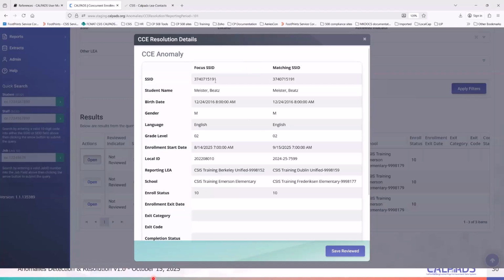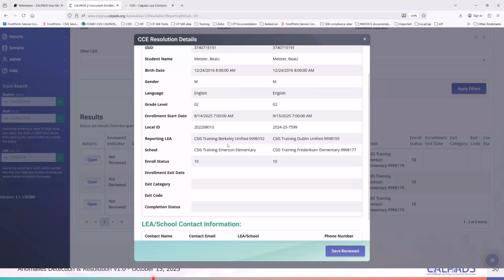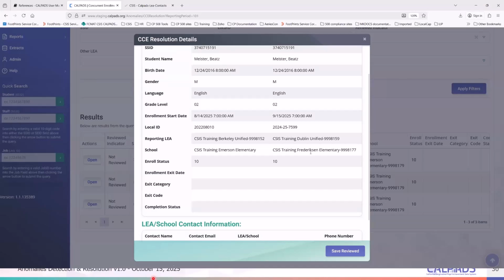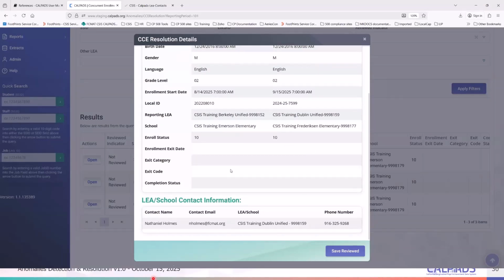it says here the focus ID is this, and then you have a matching SSID. So you have active enrollments between you and Dublin Unified. And if I scroll here, I see Dublin Unified's contact person.